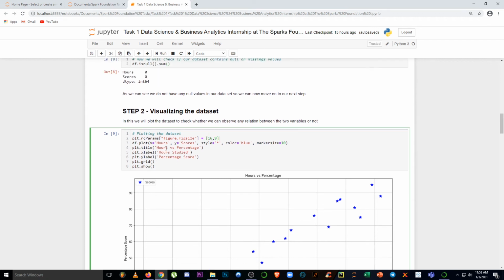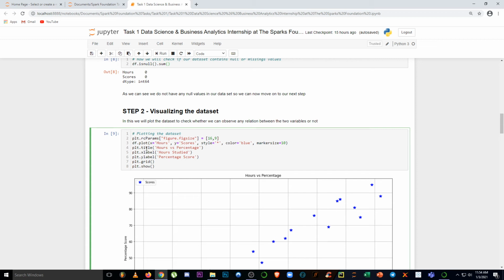After that, we are storing hours in X and scores in Y. Then we are giving a style, which we can play around with; we can give stars, or plus, or circles, dots, anything. Then we can go with colors also, and then we are going to give marker size as 10.